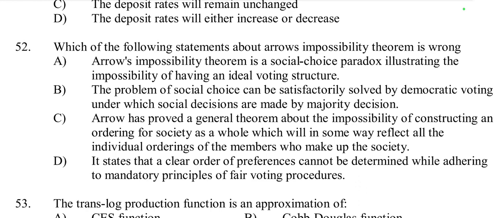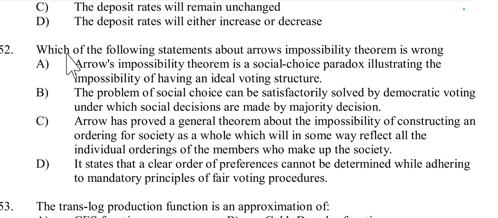So here, according to Arrow's impossibility theorem, the first one is: Arrow's impossibility theorem is a social choice paradox illustrating the impossibility of having an ideal voting structure. This is right. Then question number 2: the problem of social choice can be satisfactorily solved by democratic voting. No, we cannot satisfactorily solve it with a democratic voting system under which social decisions are made by the majority decision. According to Arrow's impossibility theorem, we cannot solve social choice by any type of democratic voting system.